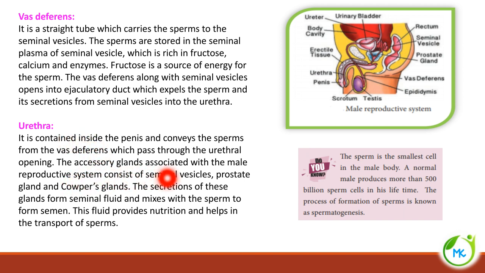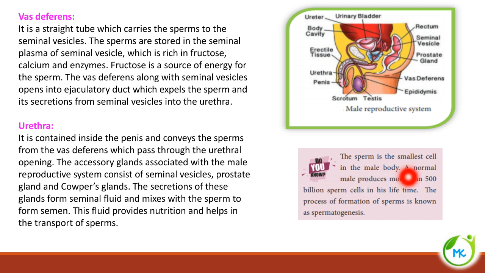The accessory glands associated with the male reproductive system are seminal vesicles, prostate gland, and Cowper's gland. The secretions of these glands form seminal fluid which mixes with the sperm to form the semen. Because for the transport of sperm, it needs a medium. This medium is provided by the semen. And this fluid also provides nutrition, and along with the nutrition, it helps in the transport of the sperms.